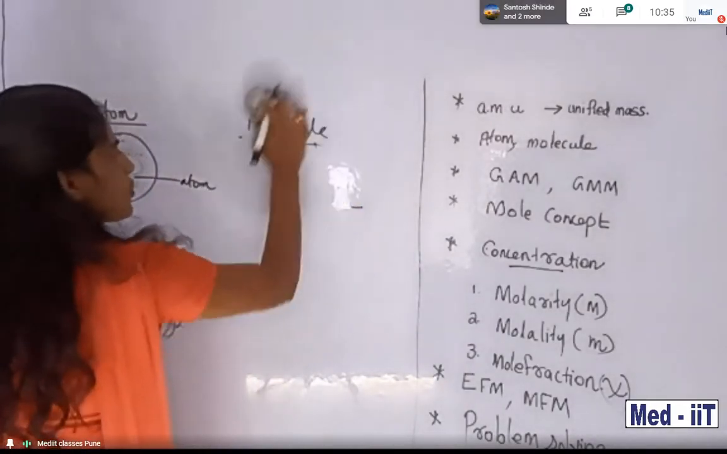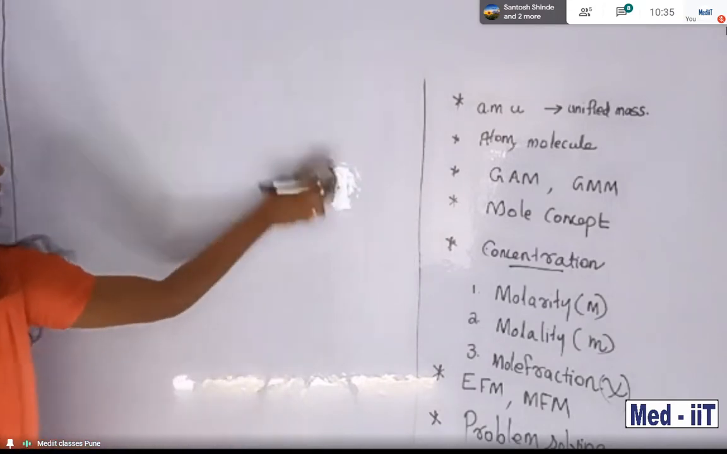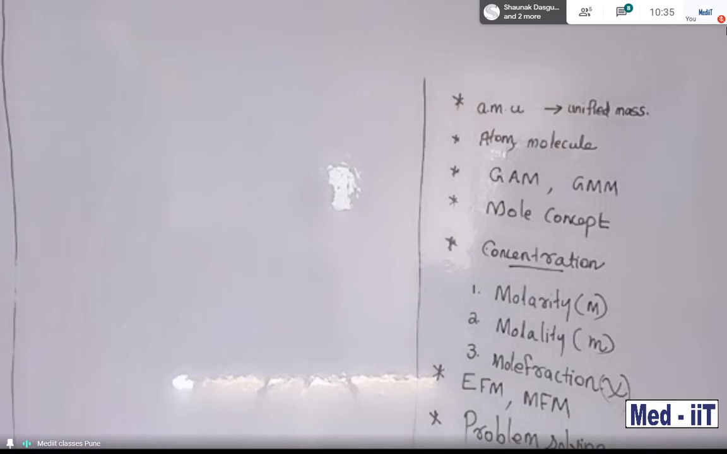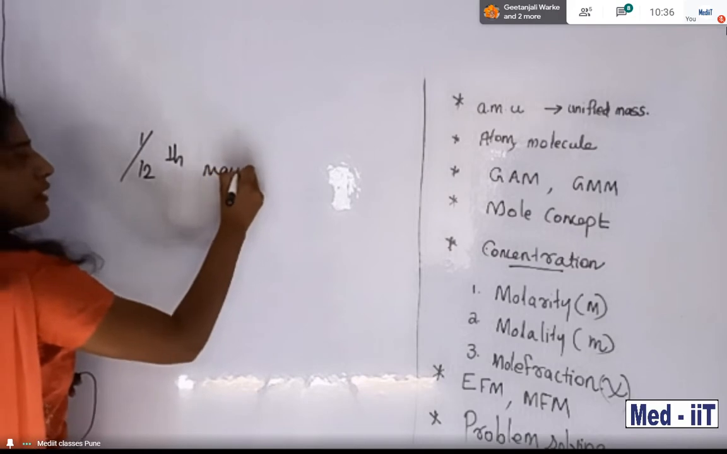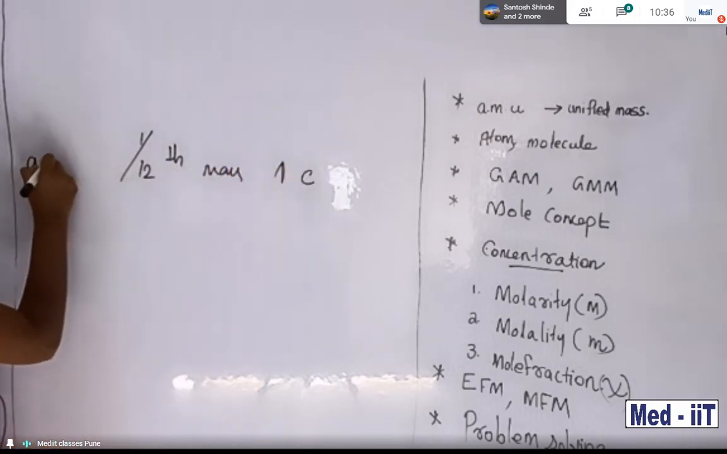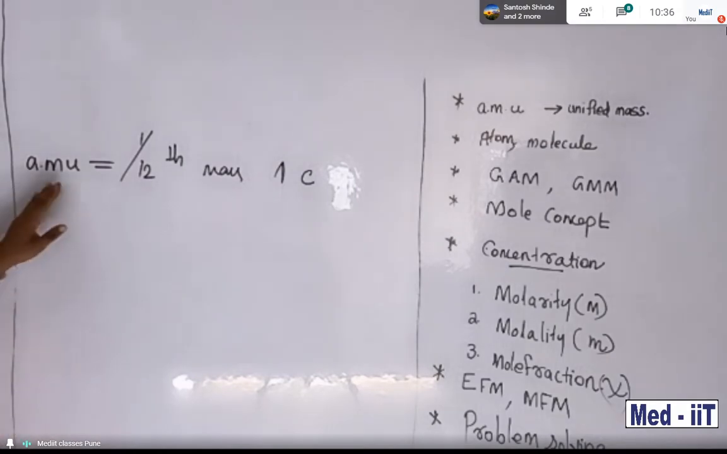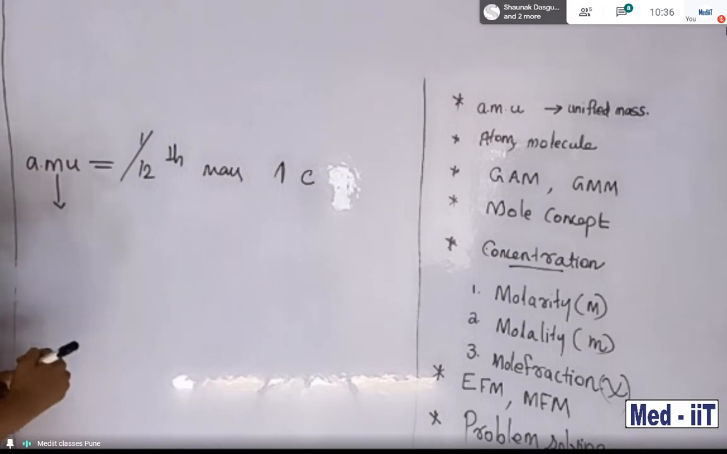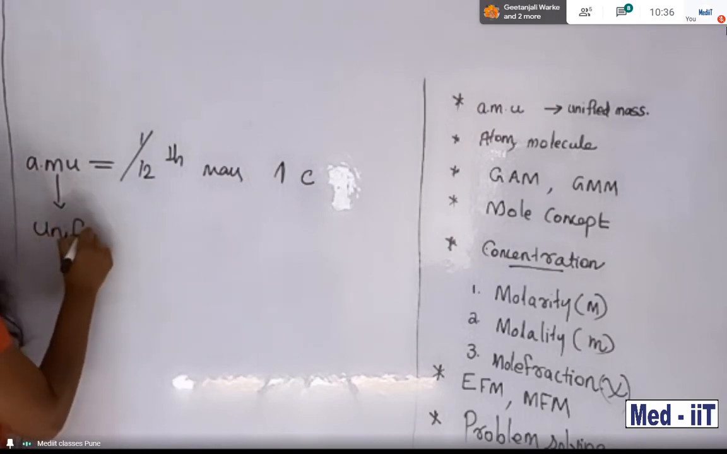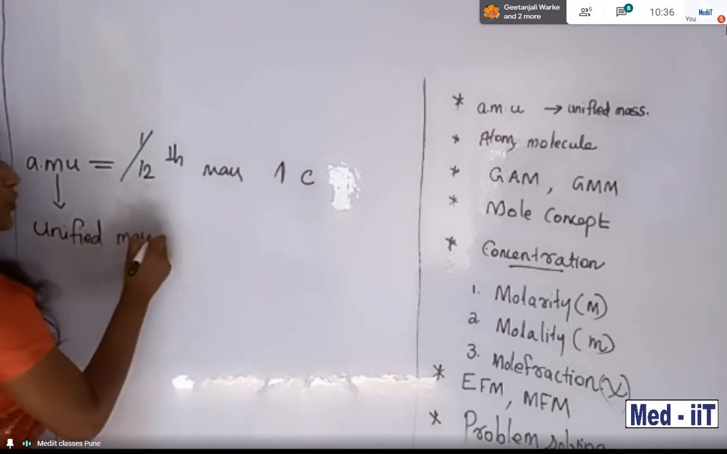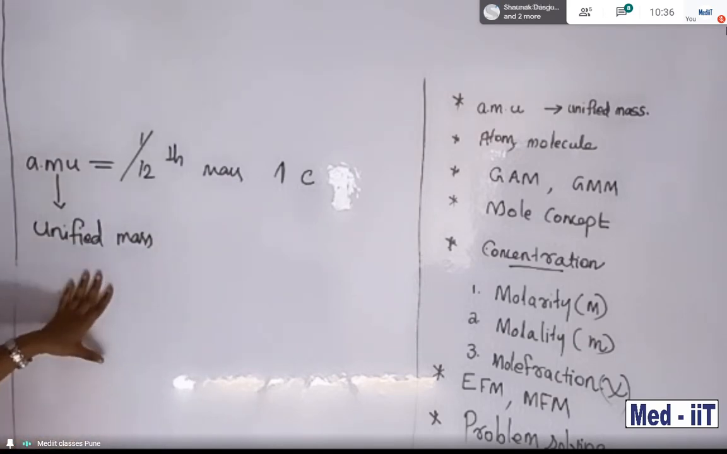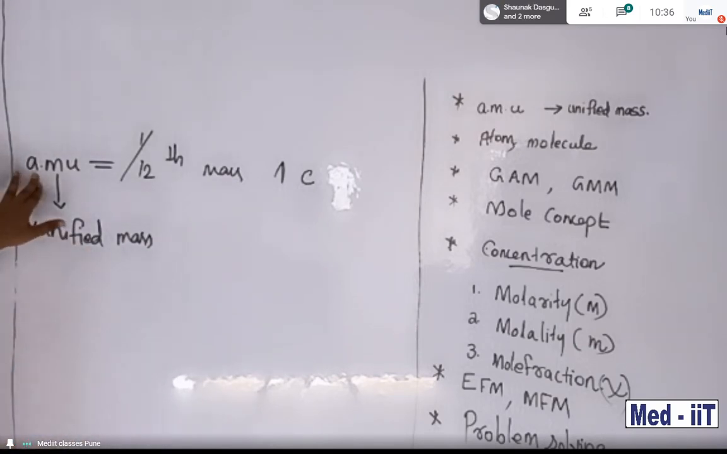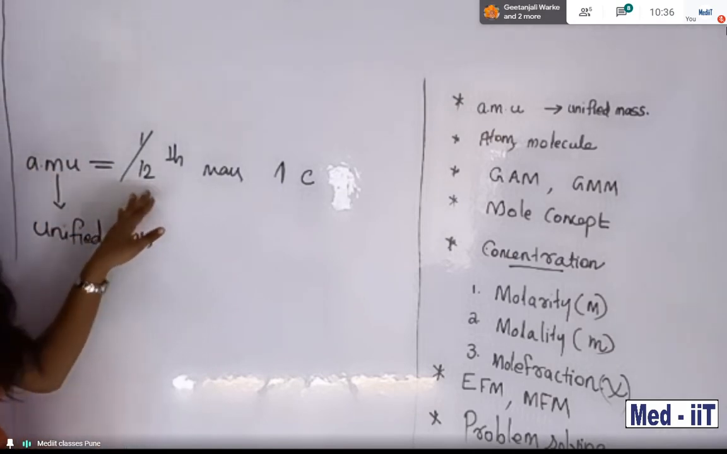Then, to represent the mass of an atom, we need a unit. That is called the atomic mass unit. How can we say it? 1/12 the mass of one carbon atom. That is called AMU, atomic mass unit. Now this atomic mass unit is known as unified mass. This is a new name of atomic mass unit. It is now expressed in the form of unified mass; before, it was expressed as AMU. So what do you mean by 1/12th mass of one carbon atom?